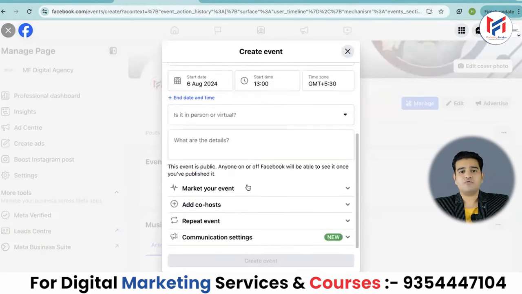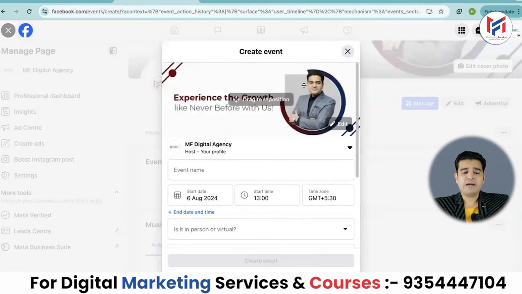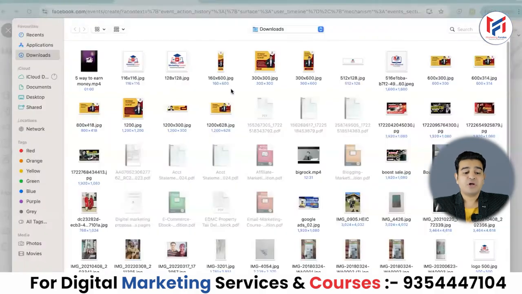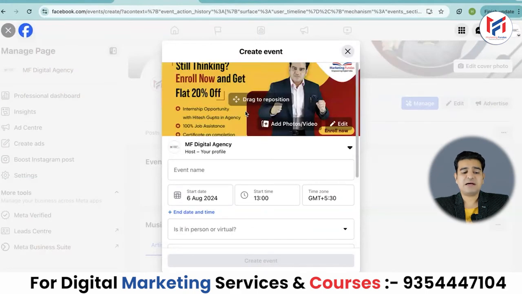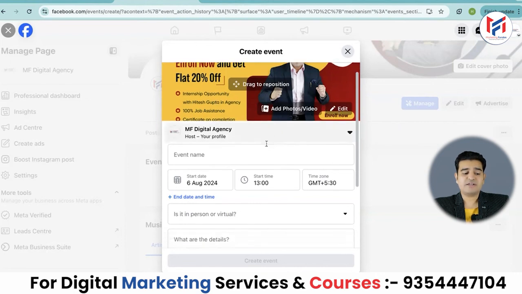Here we need to fill many fields. The banner that appears above is displaying my page's banner, but we don't need to add the banner of the page. We have to put the banner of the event. So here we will click on the edit option and then go to upload. For now I'm uploading a dummy banner. The banner has arrived. Check its size before uploading it. I have uploaded it only as a dummy so that it doesn't get cut and the content is visible. Here you can add other photos or multiple photos or even videos as well. Then we move to the next step.